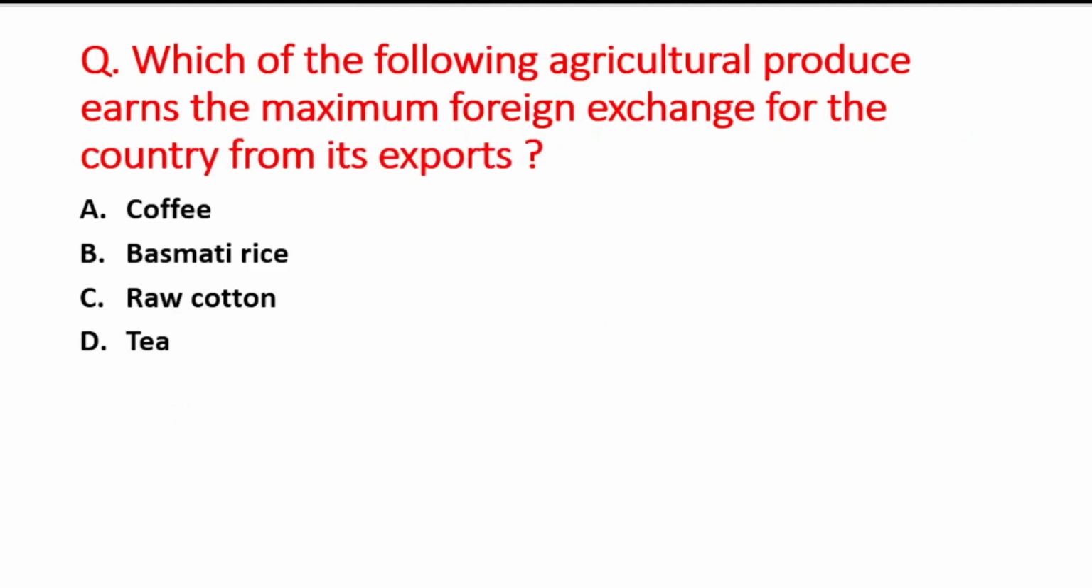Next question is which of the following agricultural produce earns the maximum foreign exchange for the country from its exports? A option is coffee, B is basmati rice, C option is raw cotton, and D option is tea. So right answer is option D, that is tea.